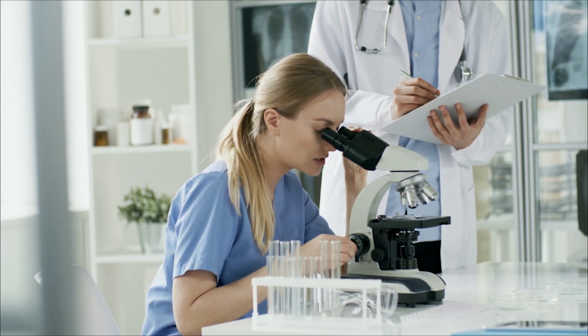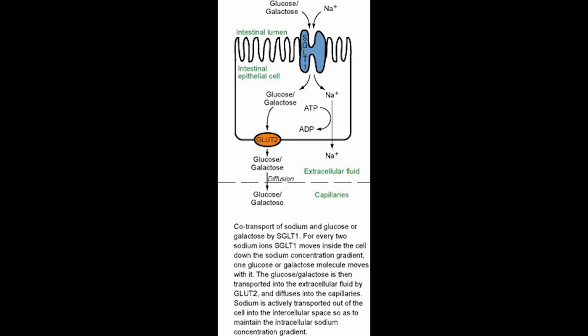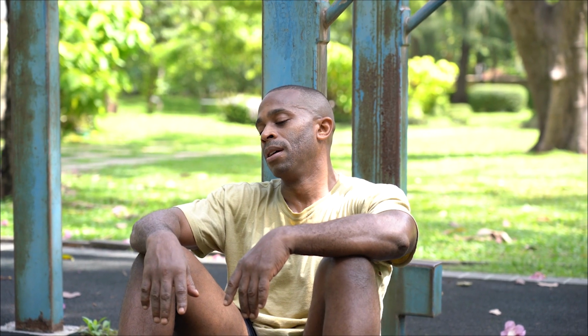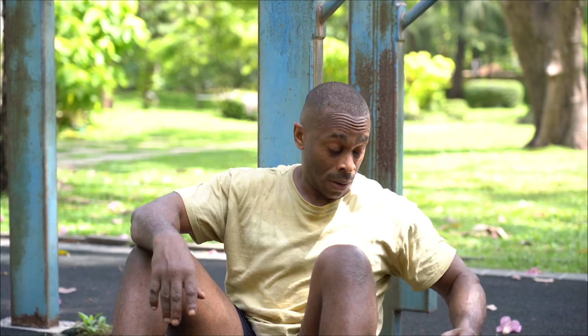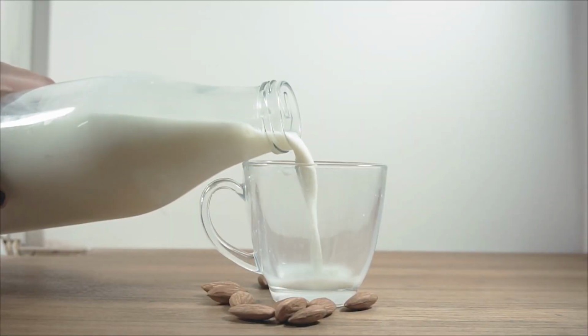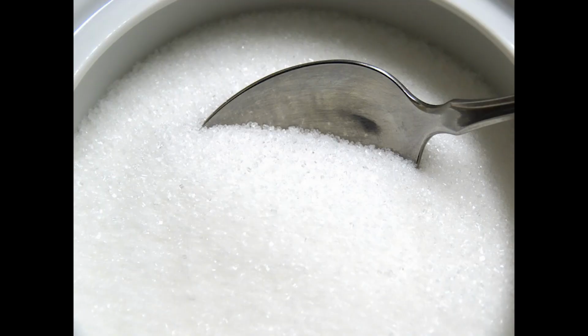Glucose galactose malabsorption, or GGM, is a rare metabolic disorder caused by a defect in glucose and galactose transport across the intestinal lining. GGM is characterized by severe diarrhea and dehydration as early as the first day of life and can result in rapid death if lactose, or popularly known as milk sugar, sucrose, or popularly known as table sugar, glucose, and galactose are not removed from the diet.